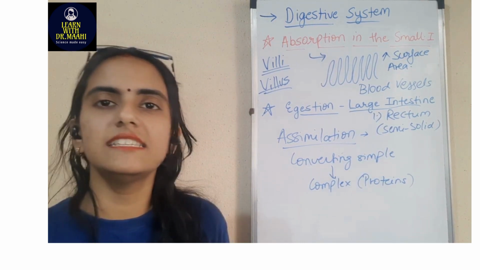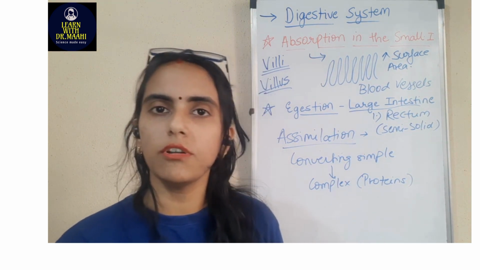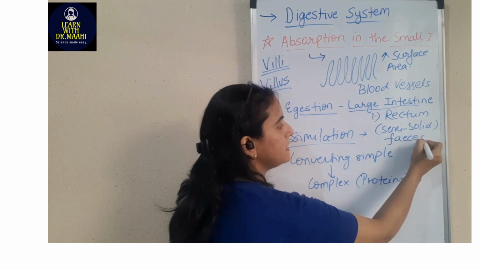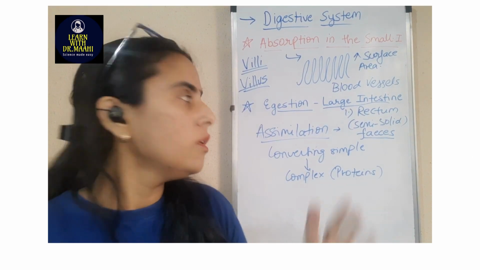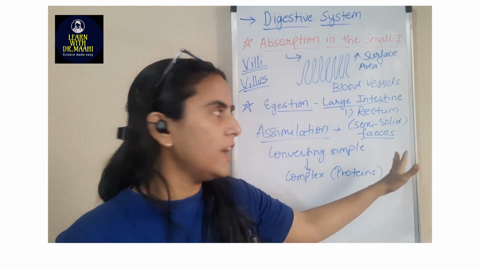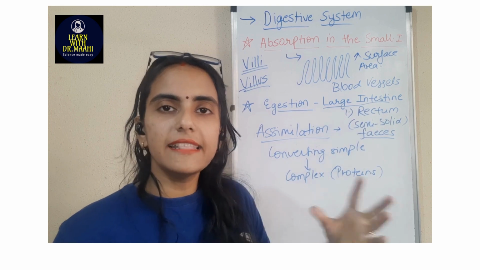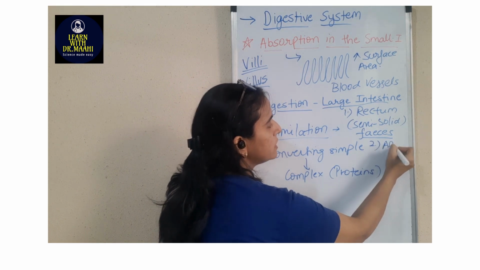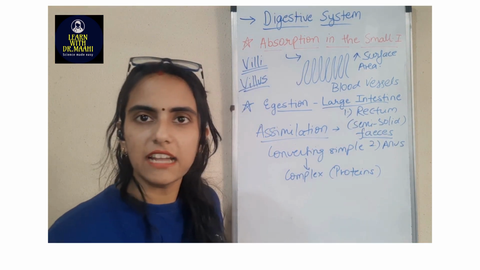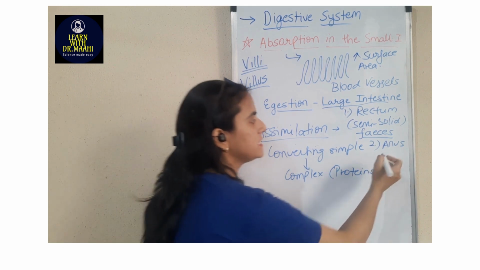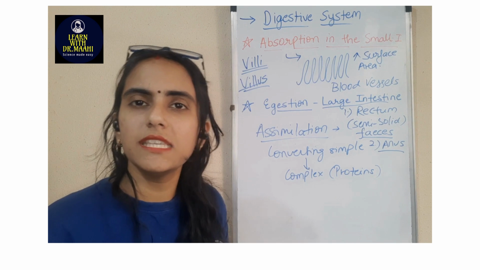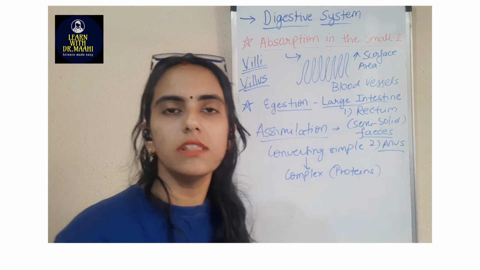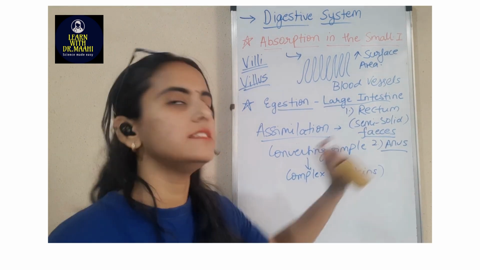So whatever waste is there in our body, which obviously comes out of a body in the form of feces, scientifically, if I use the word, it is called as feces. So whatever semi-solid feces are there, which are present in the rectum, are then passed out of the body from the anus. So first part was rectum of the large intestine. Second part of the large intestine is the anus. So anus is basically a hole, that is the last part of the digestive system from where we pass out all the undigested material. That is called as the anus.